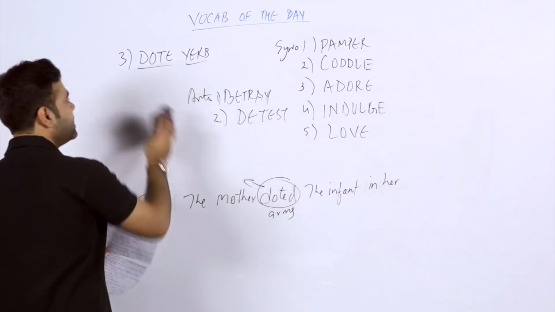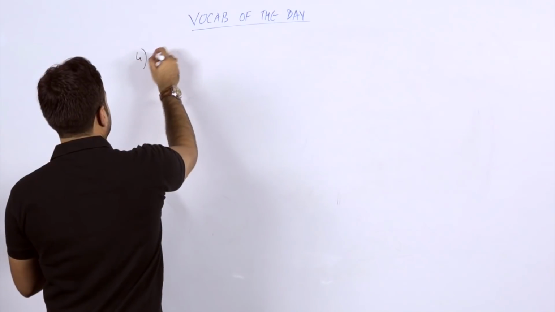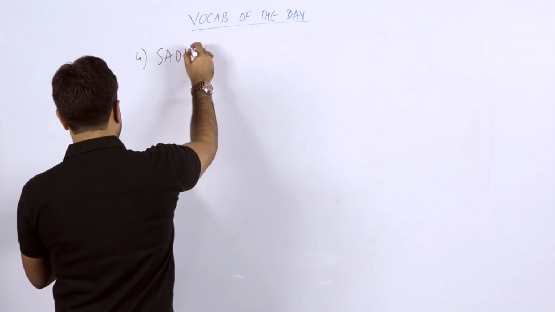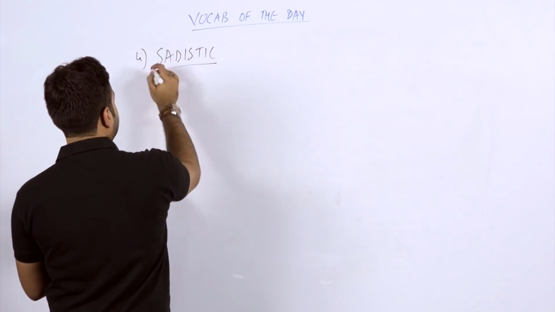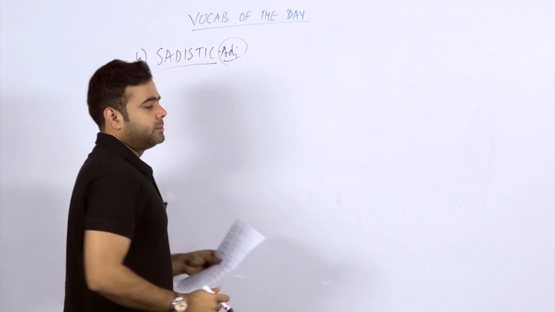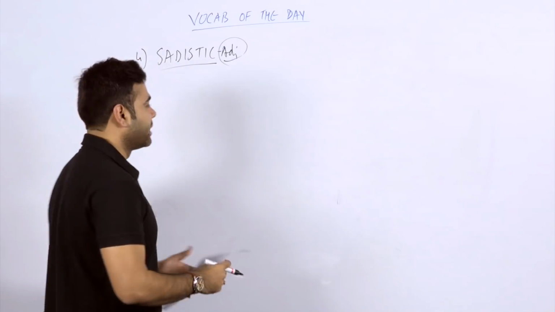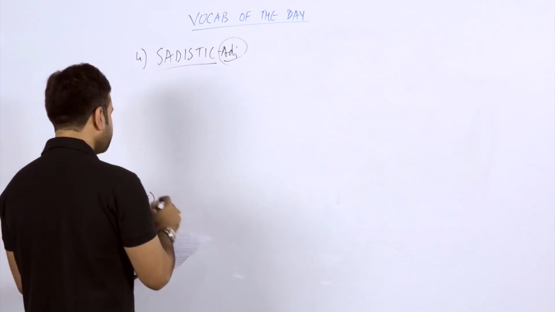The next word, we'll check it out. The fourth one is sadistic. Now, a sadistic person is not exactly sad, but he makes people sad. Yes, exactly. So what is the sentence?